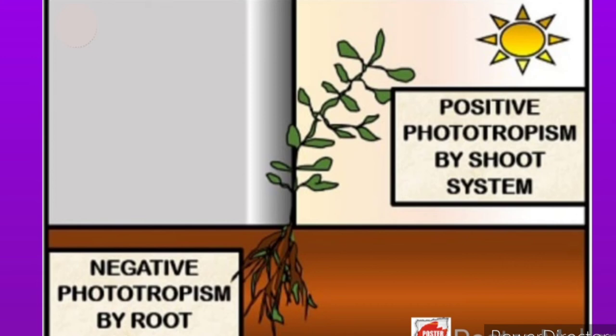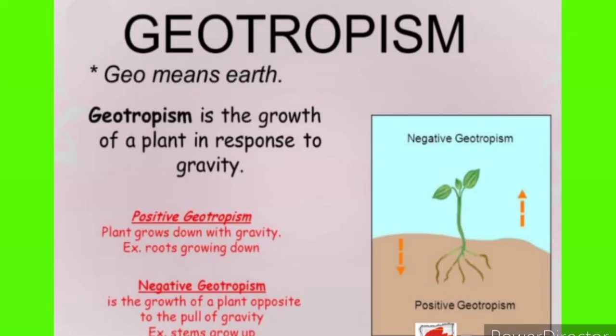This is known as phototropism. And geotropism, geo means earth. So geotropism is the growth of the plant in response to gravity. That means the roots grow inside the earth, moving towards the earth. So the stimuli can be of two types, light and earth. The shoot moves towards the light of the sun and the root moves towards the earth, that is, towards gravity.